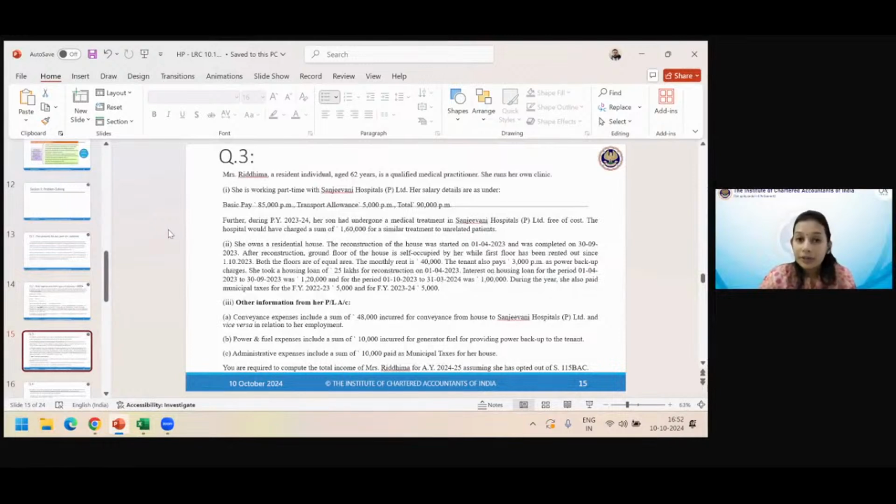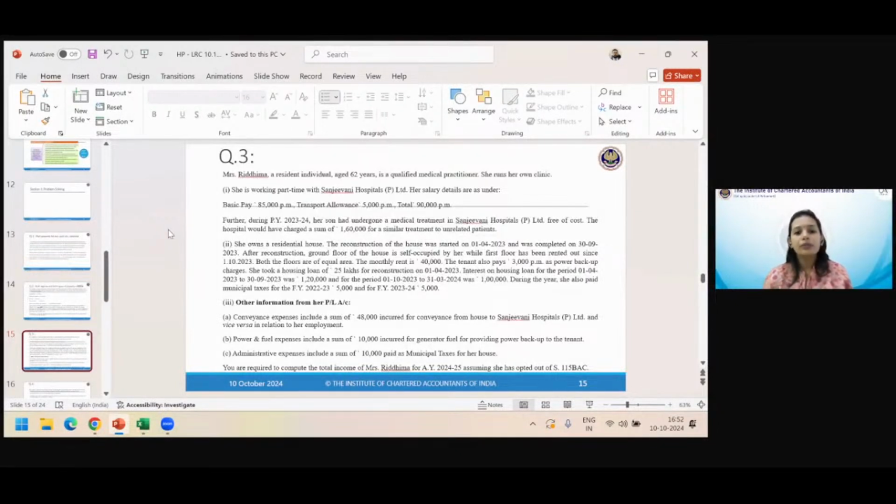So they have tried to confuse you by telling you that the hospital would have charged 1,60,000 for a similar treatment to unrelated patients. Trying to tell you that the value of the benefit you have got is actually 1,60,000 because you didn't have to pay, anybody else would have had to pay. But this is a categorically exempt perquisite because the hospital is owned and managed by the employer. Therefore, this will be exempt in the case of Ridhima. So this is income from salaries.